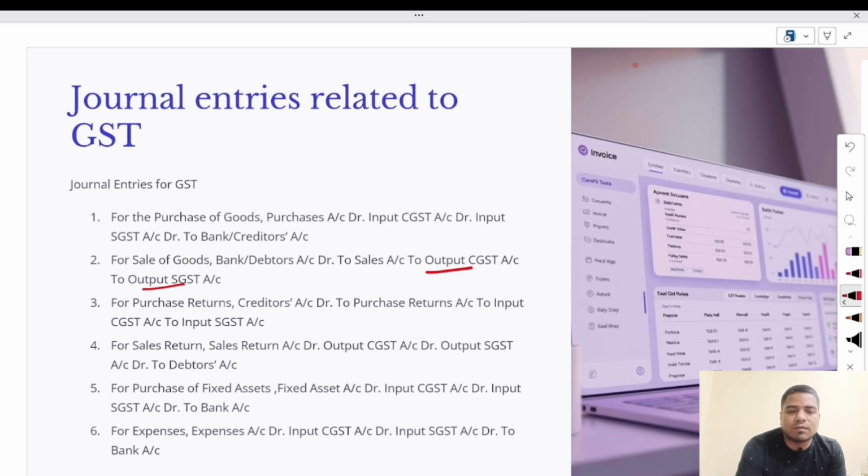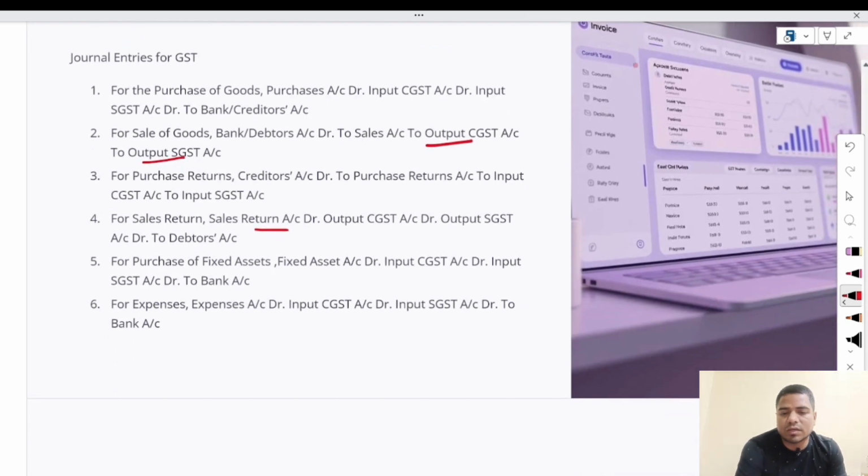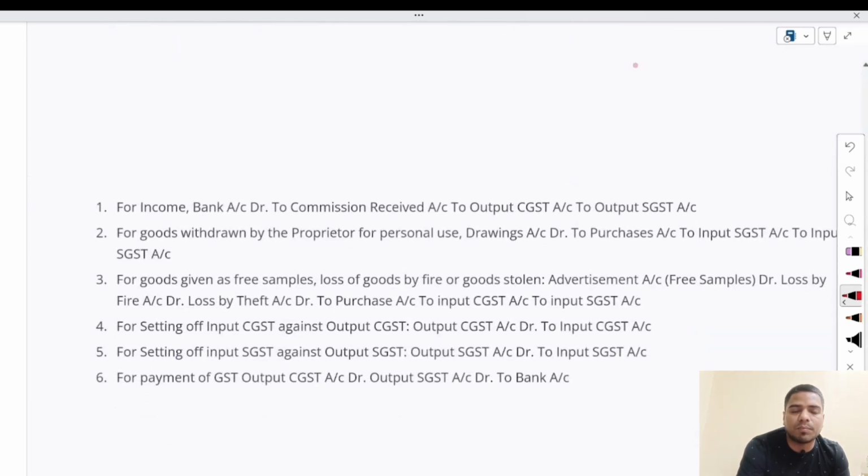Now next, purchase return, same things you have to do here. Creditors account debit to purchase return account to input GST account. Next, sales return account debit, output GST account debit to debtors account. And next, purchase of any fixed asset: asset account debit, input GST account debit to creditors account or bank account. Next, for any type of expense, expense account debit, input GST account debit to bank account. And next, if any type of income, bank account debit to commission received account to output GST account.